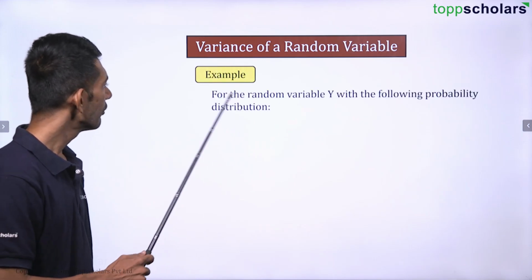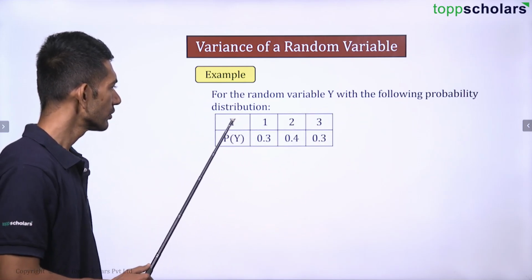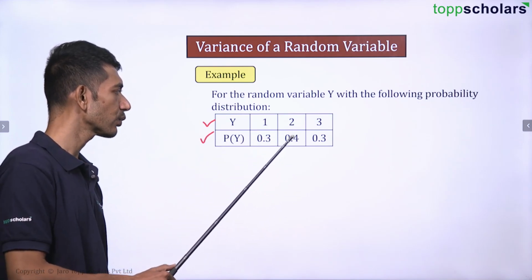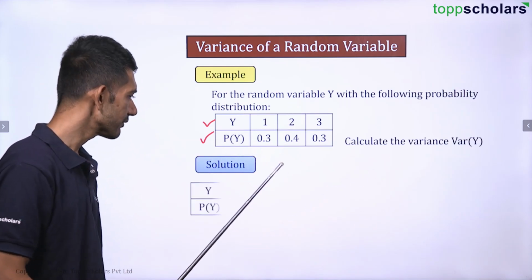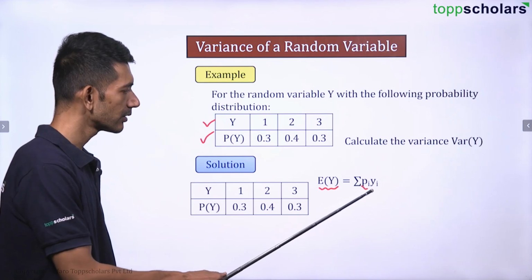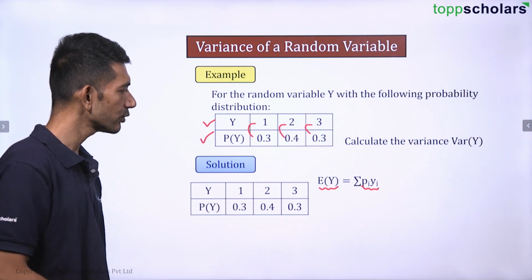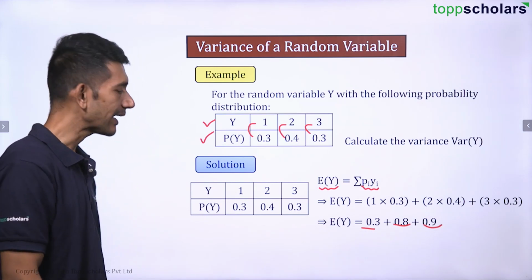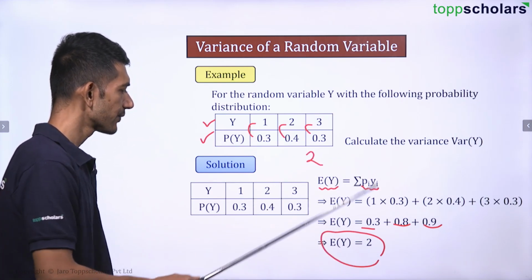Let us see an example. For the random variable y with the following probability distribution, the probability of y is given: for 1 it is 0.3, for 2 it is 0.4, for 3 it is 0.3. Calculate the variance. Let us find out the mean first, that is summation pi into yi, that is 1 into 0.3 plus 2 into 0.4 plus 3 into 0.3. That is 0.3 plus 0.8 plus 0.9, which gives you 2.